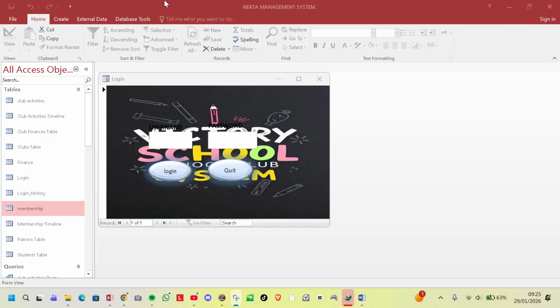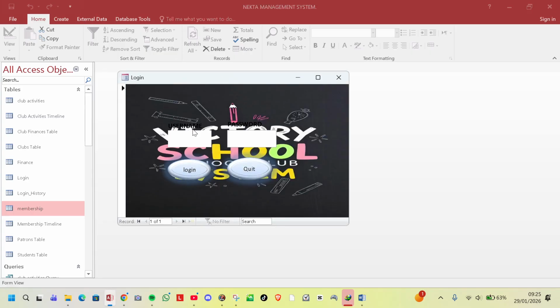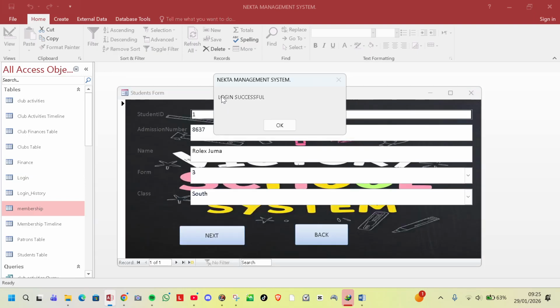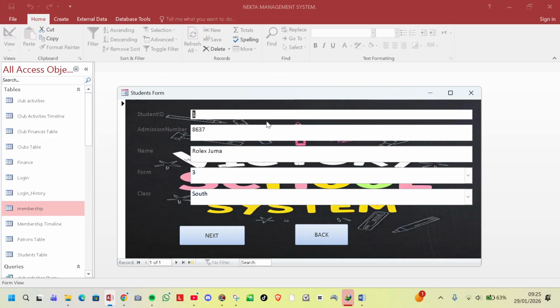After we enter the app, we can see the login form. You simply write your username there. Then the password, which has been masked. Then you log in. After logging in, it indicates login successful.